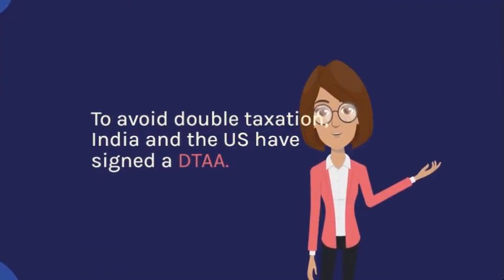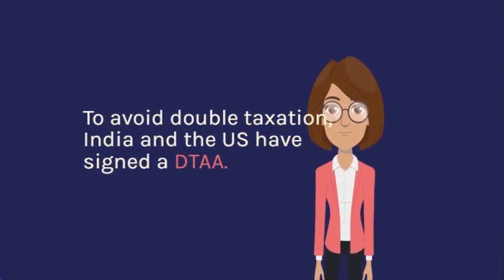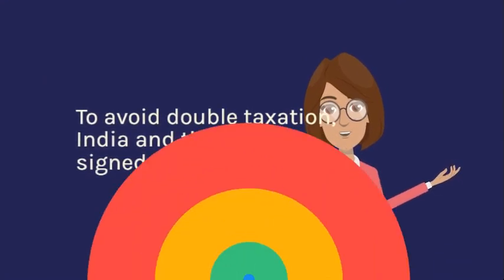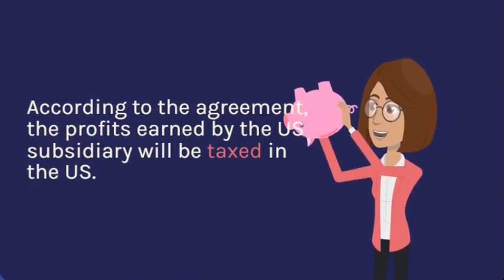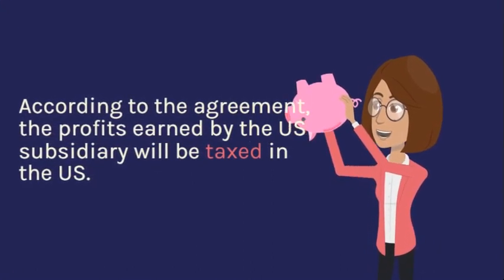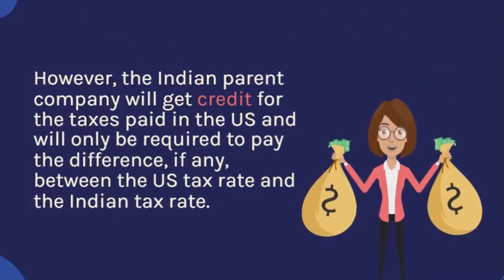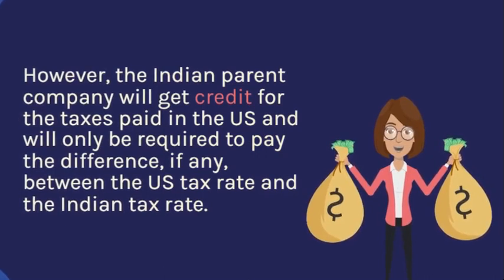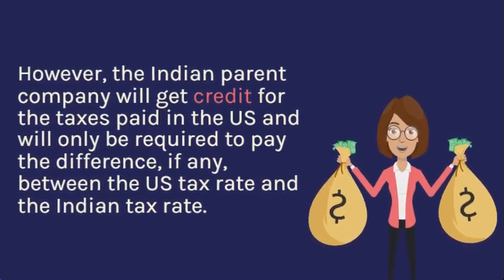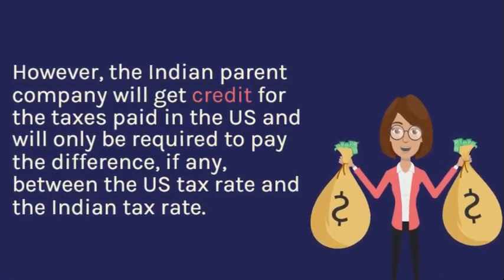To avoid double taxation, India and the US have signed a DTAA. According to the agreement, the profits earned by the US subsidiary will be taxed in the US. However, the Indian parent company will get credit for the taxes paid in the US and will only be required to pay the difference, if any, between the US tax rate and the Indian tax rate.